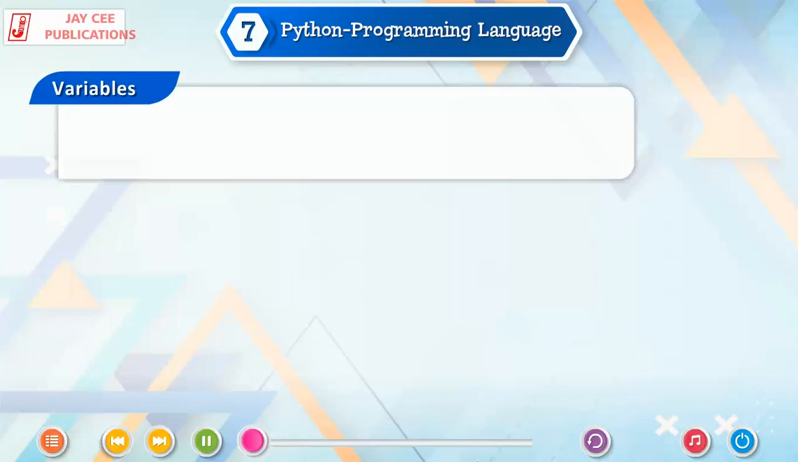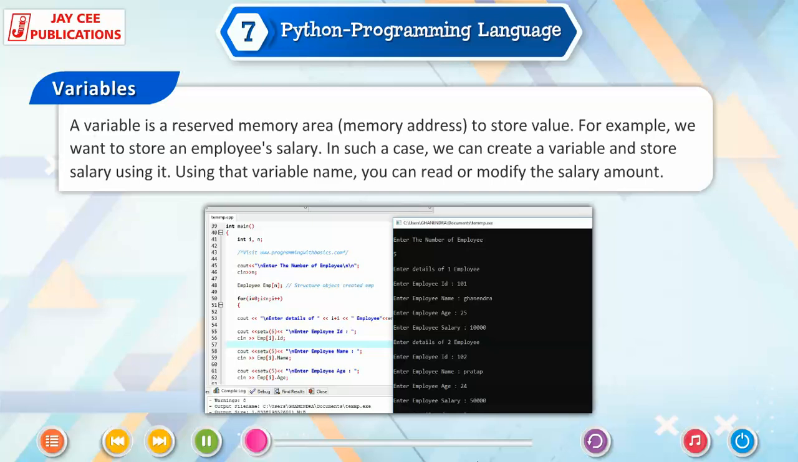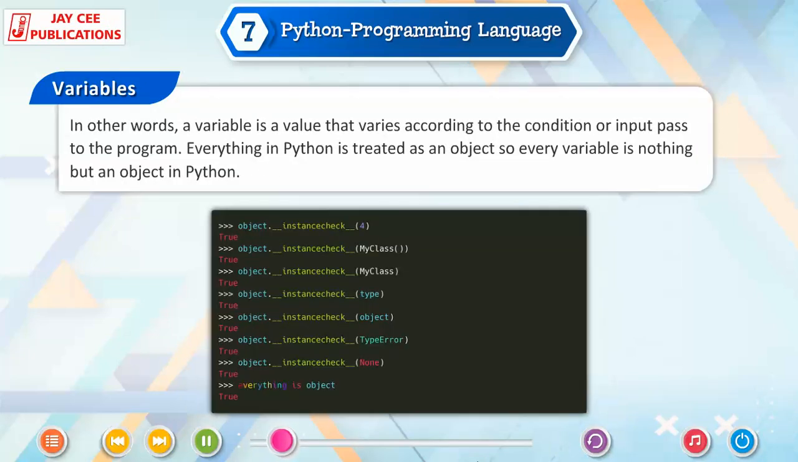Variables. A variable is a reserved memory area, a memory address, to store a value. For example, we want to store an employee's salary. In such a case, we can create a variable and store the salary using it. Using that variable name, you can read or modify the salary amount. In other words, a variable is a value that varies according to the condition or input passed to the program. Everything in Python is treated as an object, so every variable is nothing but an object in Python.